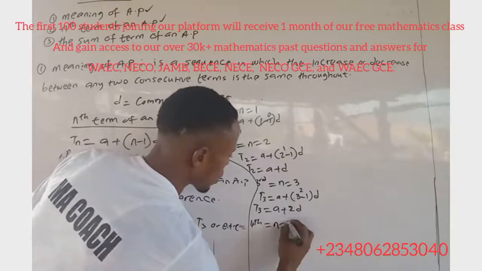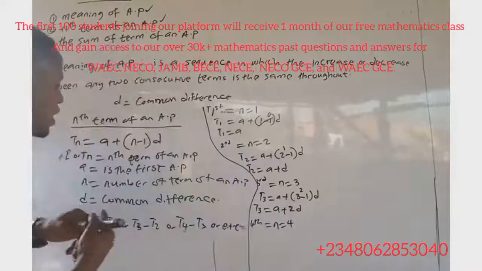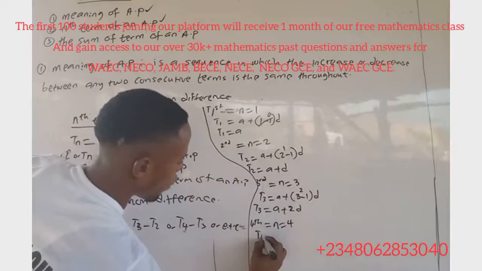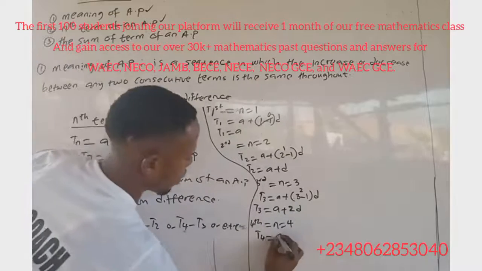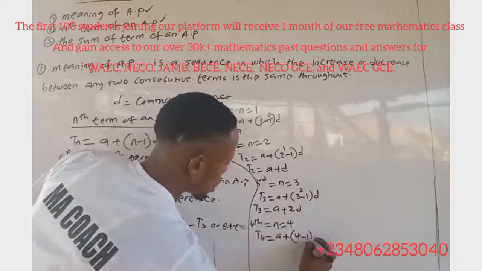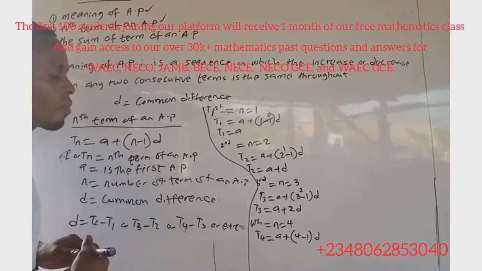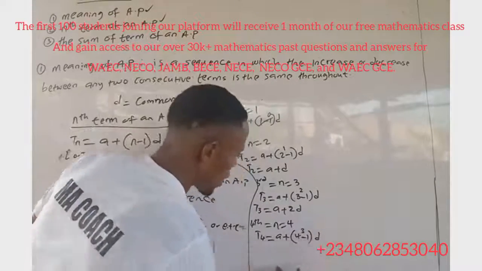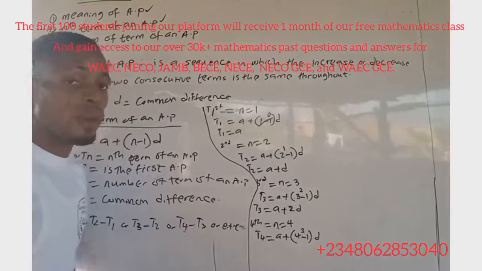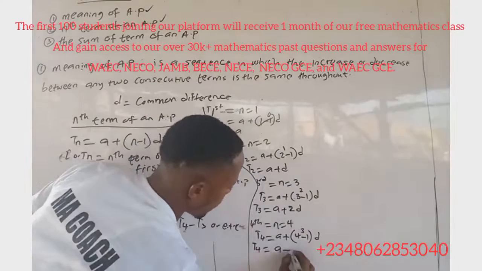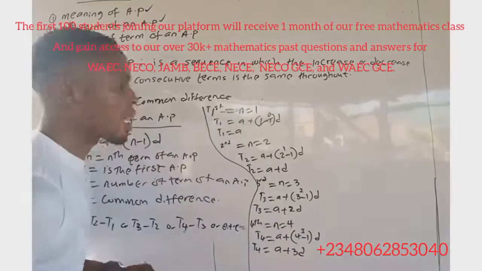The same thing goes for the fourth term, where our n is equal to 4. Let's put it into the general formula: T4 is equal to A plus (4 minus 1) times D. 4 minus 1 gives 3, and 3 times D is 3D. So our T4 is equal to A plus 3D.